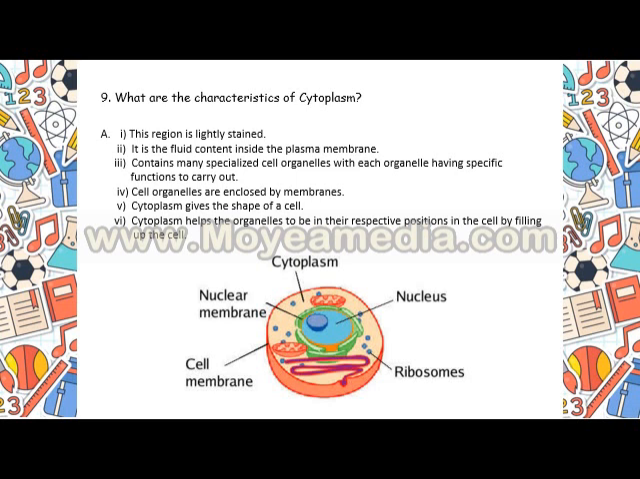Cell organelles are enclosed by distinctive membranes, and cytoplasm gives a definite shape to the cell. Most importantly, cytoplasm helps the organelles to be in their respective positions in the cell by filling up the cell. As cytoplasm fills up the cell, every cytoplasmic cell organelle is in its respective position to carry out its different functions to help the cell perform better.